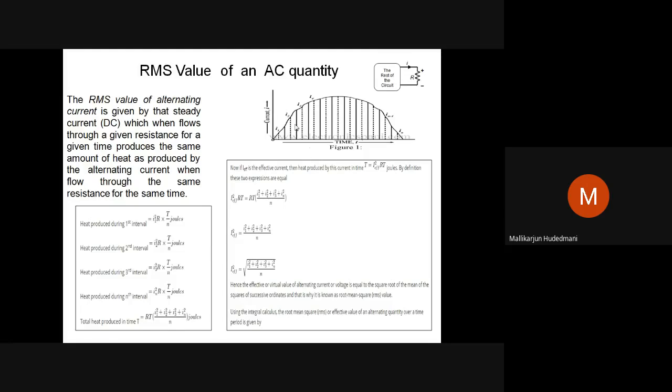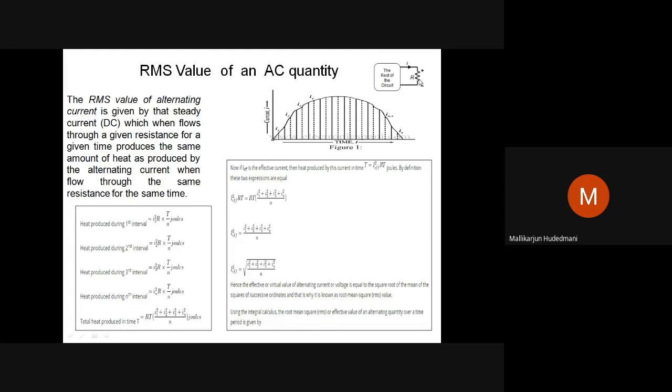To define that, let us consider a representation of a waveform for a certain observation of t seconds. You can see on the x-axis of this representation, time is the notation t in seconds. On the vertical axis, I have the value of current in ampere, and the projected graph is shown to you. This is the sample current I have taken. Then this current is applied to a resistor. Can you see in the top right corner, I have shown a small clip of the rest of the circuit, where there is a supply and a known resistor R ohm.